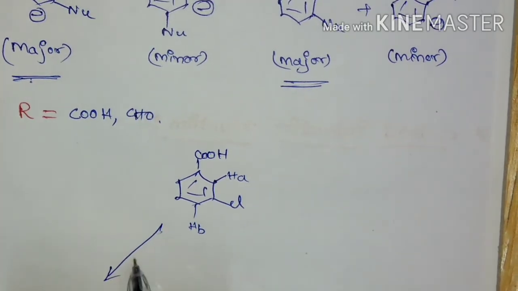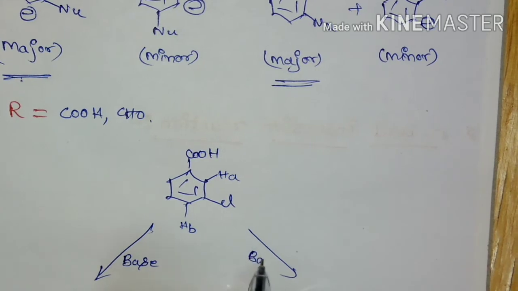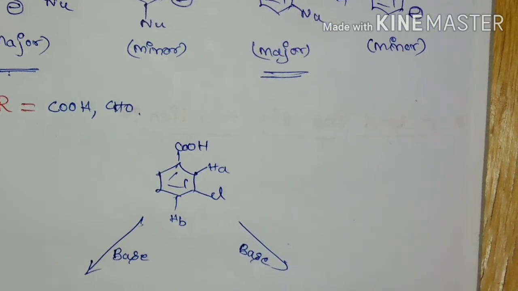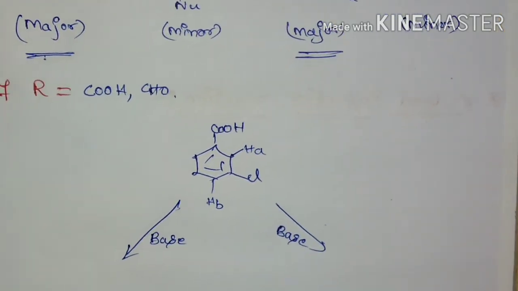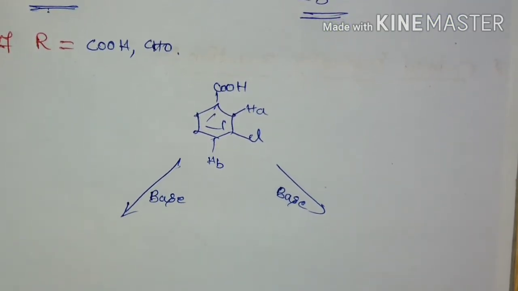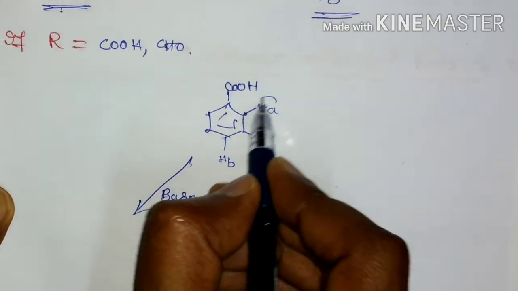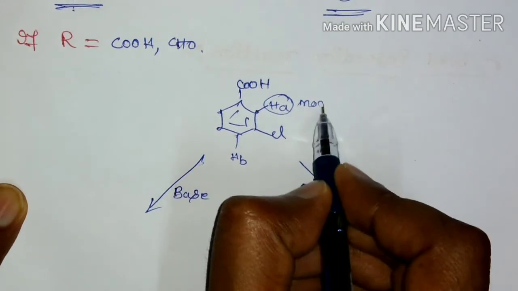Now think of which is more acidic. Since it is an electron withdrawing substituent, it is going to influence the ortho and para positions. So it is going to draw the electron from the ortho and para positions. So this will become more acidic.